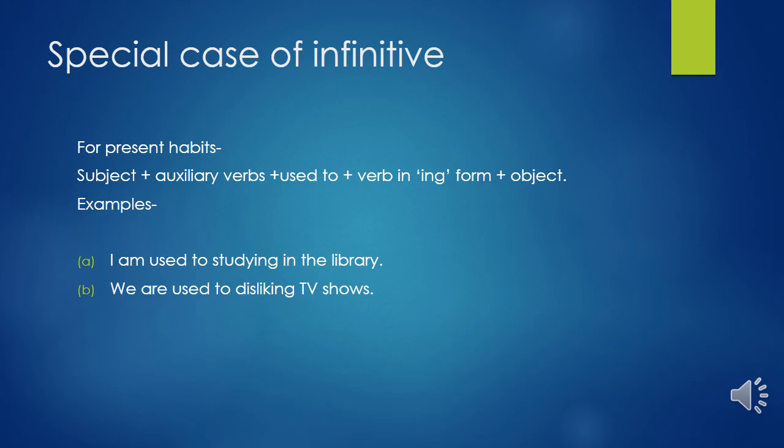Two examples I have written here. You can see the first example: I am used to studying in the library, a sentence showing my present habit. In Hindi, I can say, मैं लाइब्रेरी में पढ़ता रहता हूँ. This is my habit. Now see the B sentence: We are used to disliking TV shows. Again, this sentence shows my present habit.